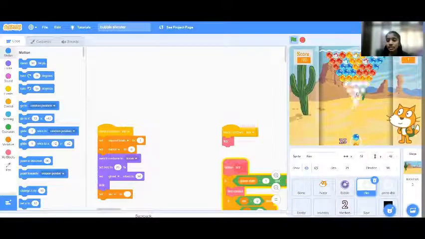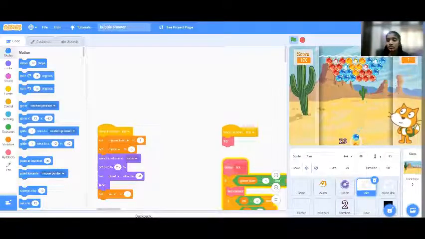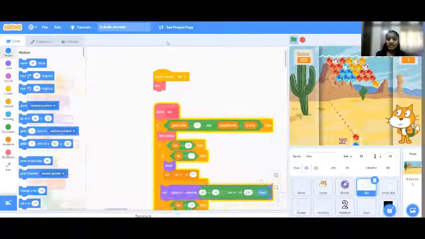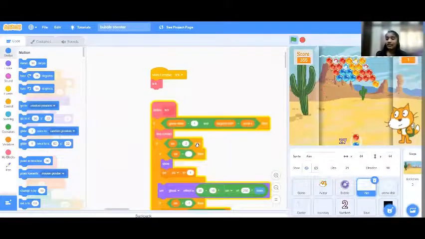For example, let me just do this. Suppose I do it like this, then this is used, which is the wrong position, wrong aim, where you should not aim. To tell that, this aim is used. So that's the whole programming right here.